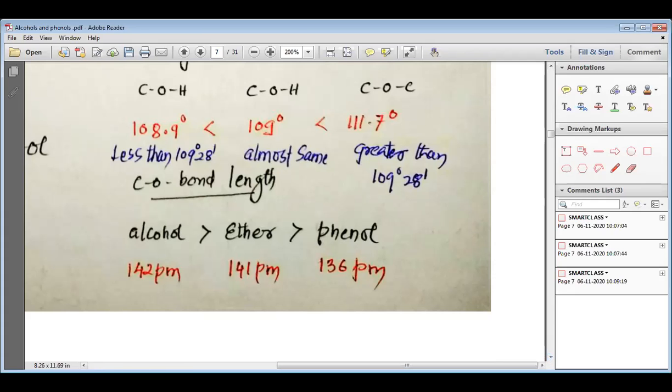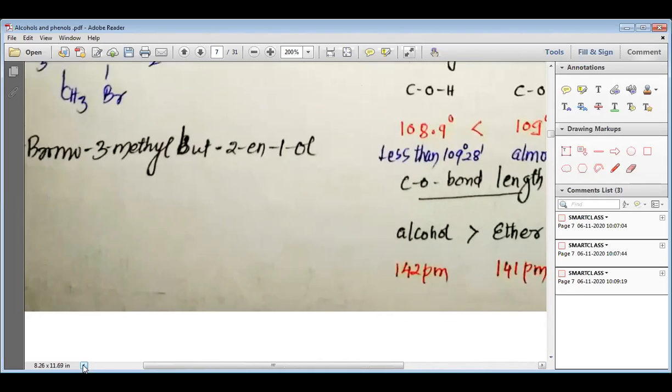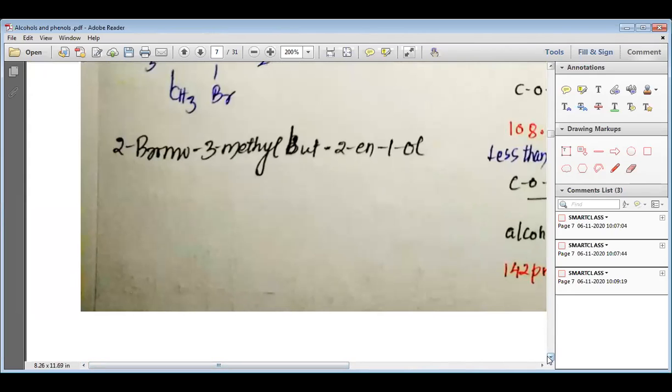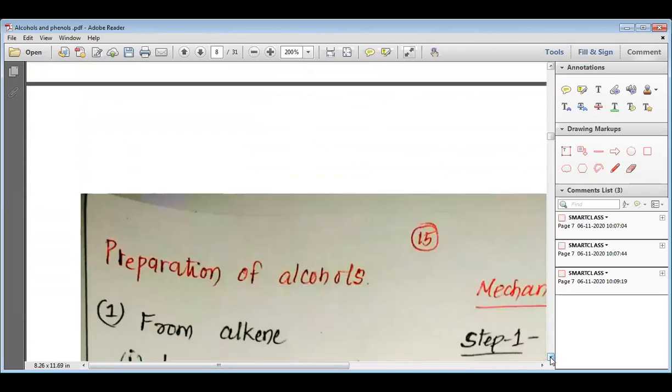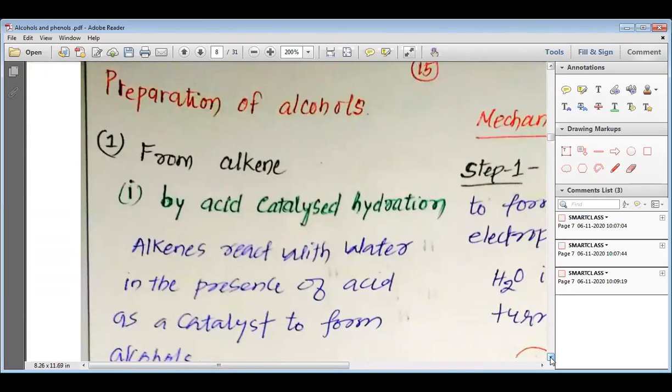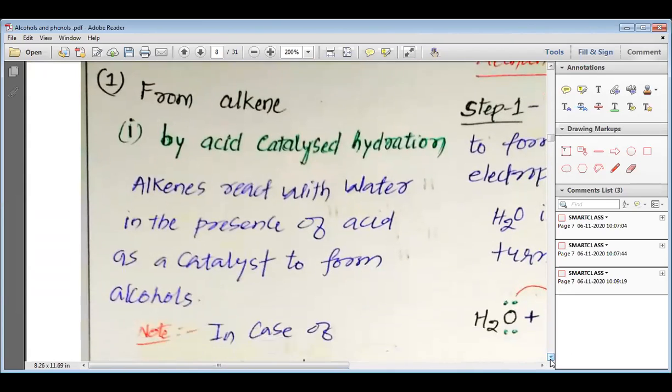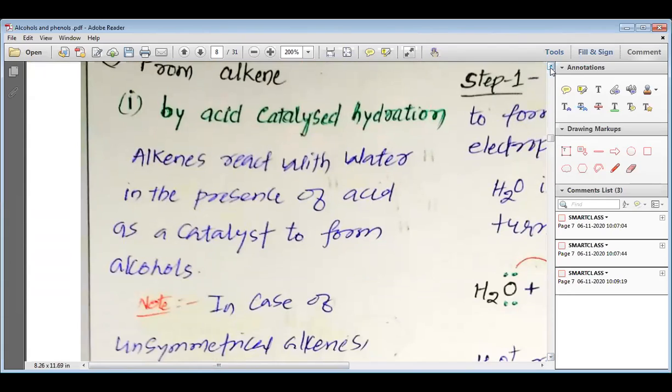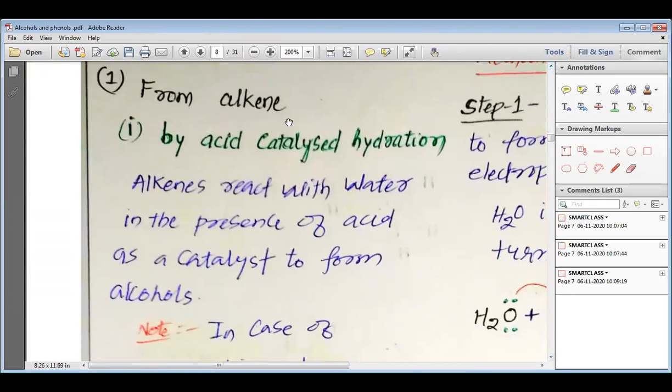This is due to the double bond character of the C-O bond present in phenols due to the resonance effect. Now, my dear students, we are going to study the preparation of alcohols. So let us study in detail the preparations of alcohol. First, we shall study the preparation of alcohols from alkene.